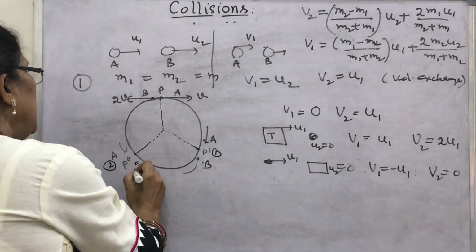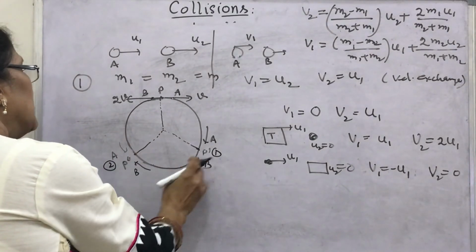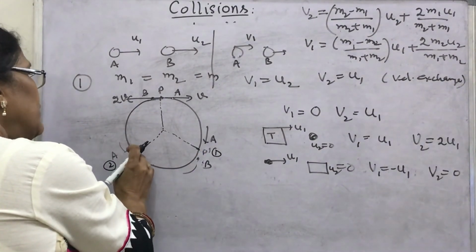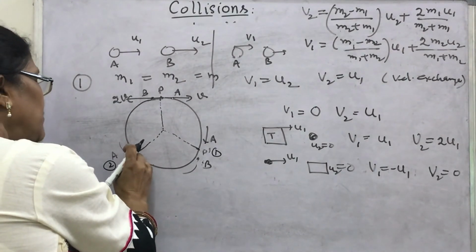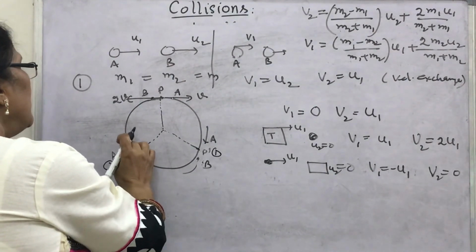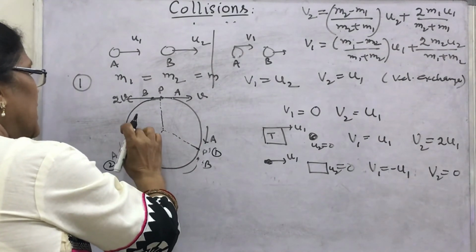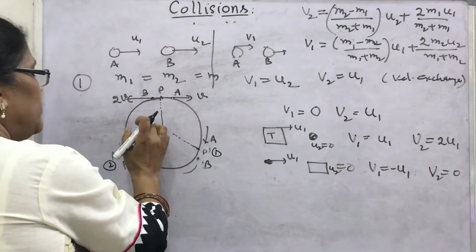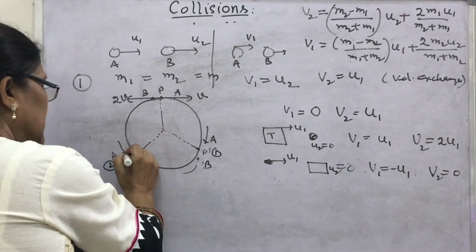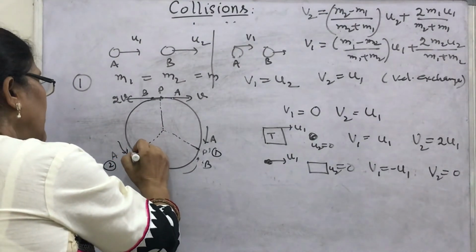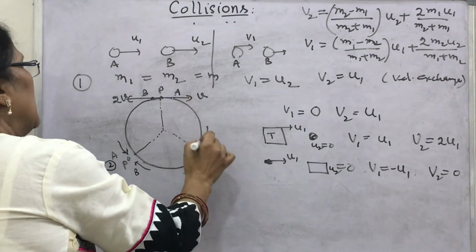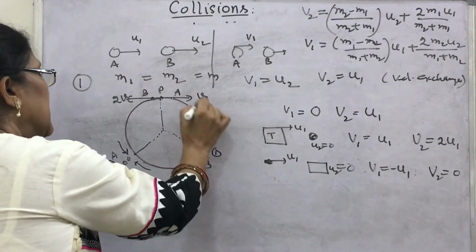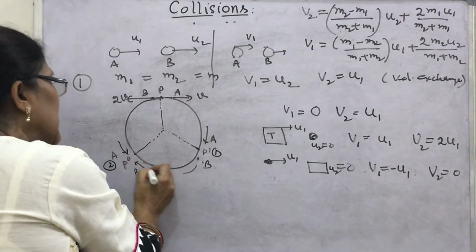Since B has come here, its velocity was v, and again B's velocity will become 2v, and A will move with only v.